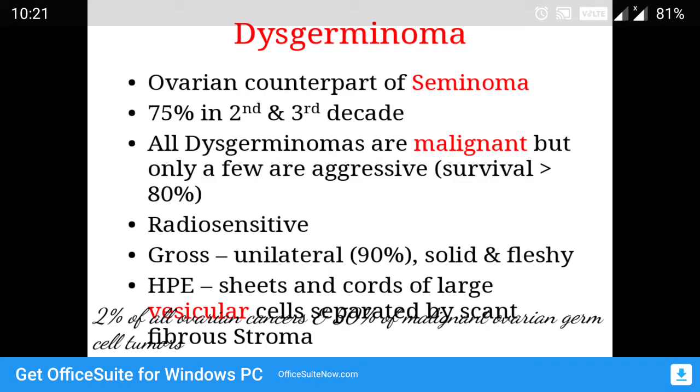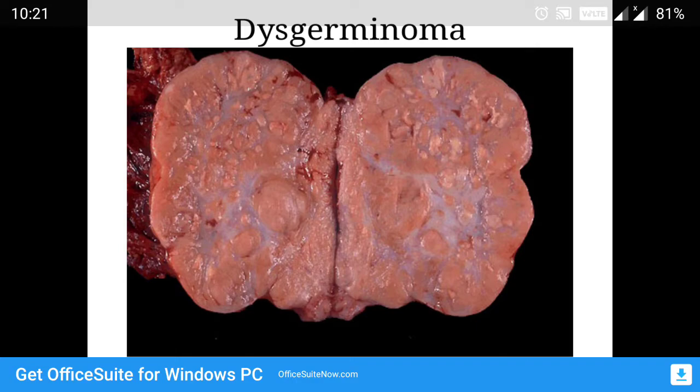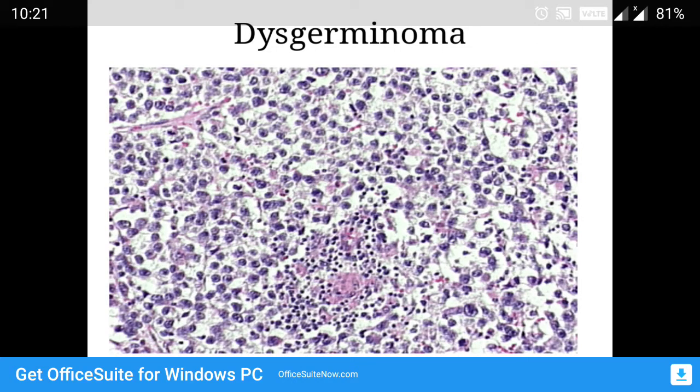Next, coming to dysgerminoma. Dysgerminoma is the ovarian counterpart of seminoma. Okay, so a similar tumor seen in the testis is called seminoma. All dysgerminomas are malignant, but only a few are aggressive. Remember, they are radiosensitive. They are solid tumors. Microscopically they are characterized by